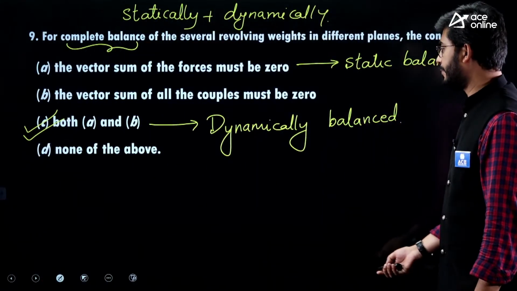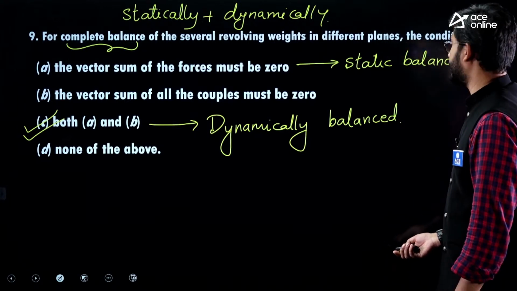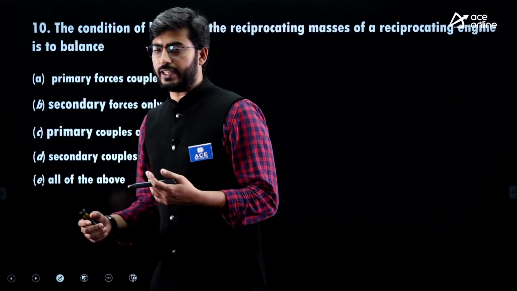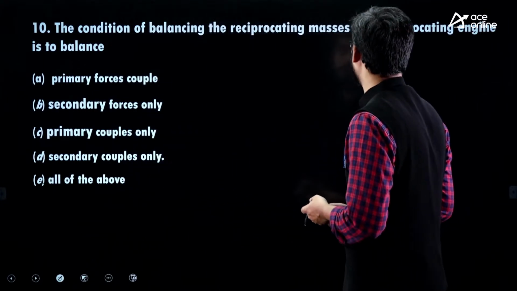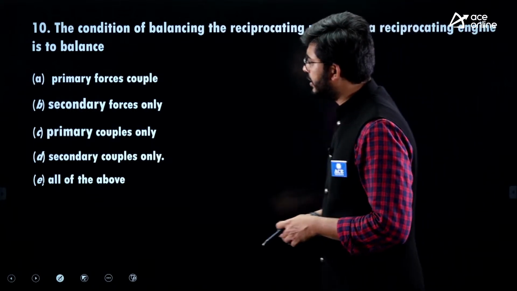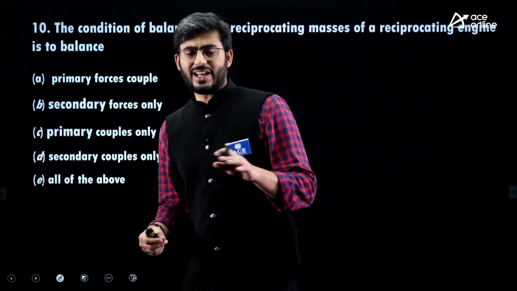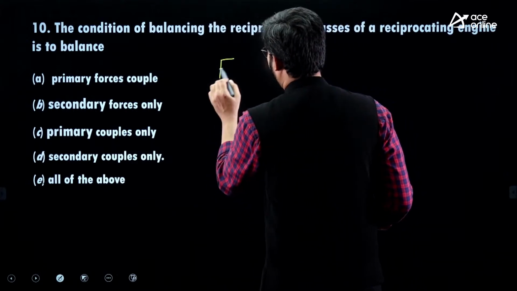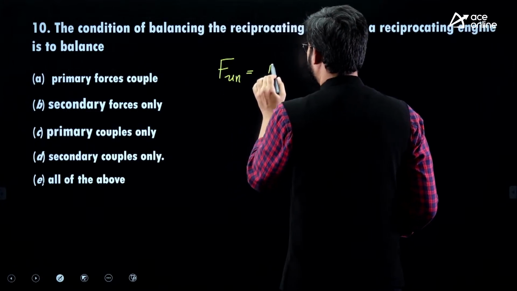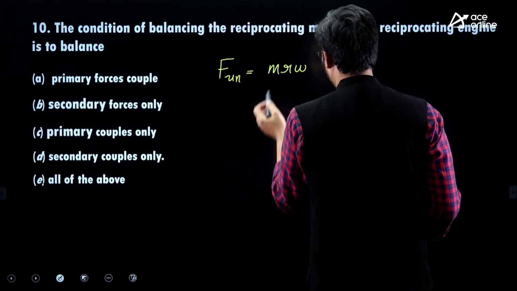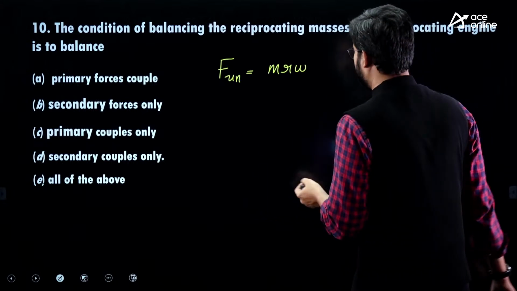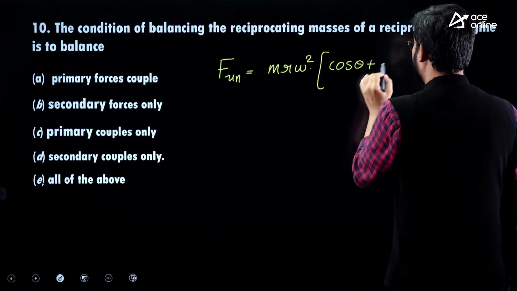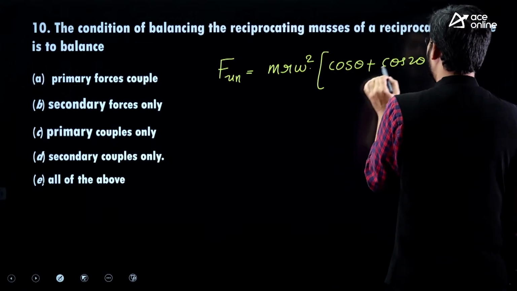Let us see the next question. The condition of balancing the reciprocating masses of a reciprocating engine is to balance what? When we are dealing with reciprocating masses, there will be an unbalanced force, written as mr omega square, or mass into acceleration of the piston, which is mr omega square times (cos theta plus cos 2 theta divided by n).